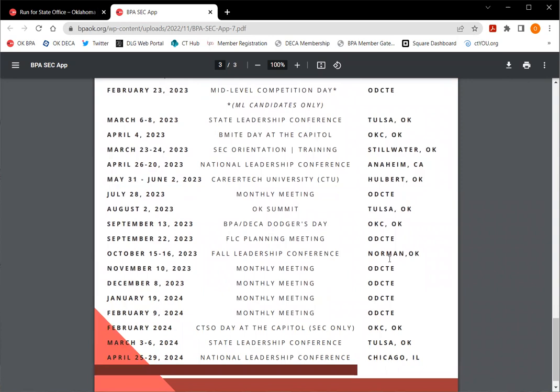We have our BMIT Day at the Capitol held on April 4th, so we want to make sure that is on your list of days to attend. And then this year we'll be hosting our state officer orientation and training March 23rd through the 24th in Stillwater. That is important. It'll be the first time that your team gets to get together and train and learn those professional skills, like public speaking and elevator speeches. We'll plan for the year, things like that.